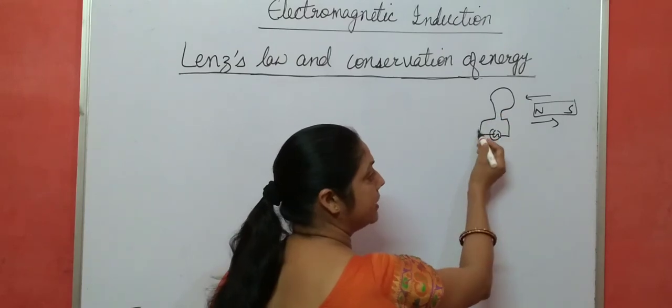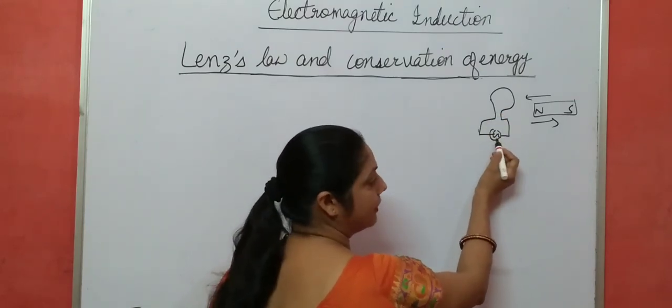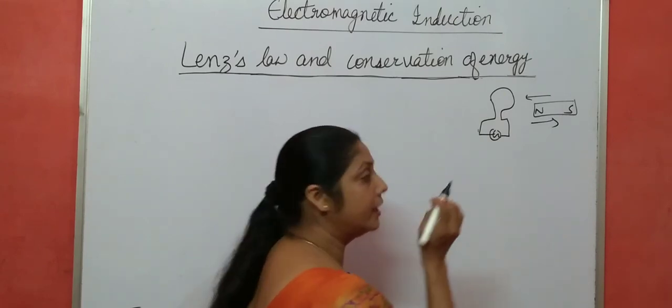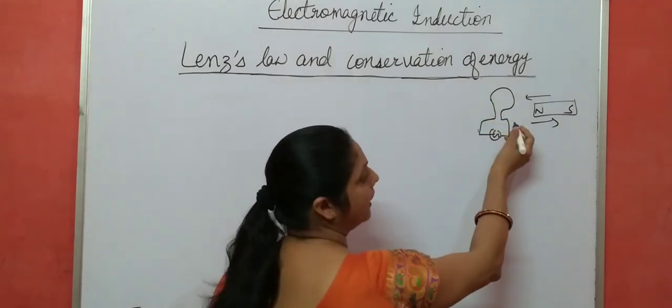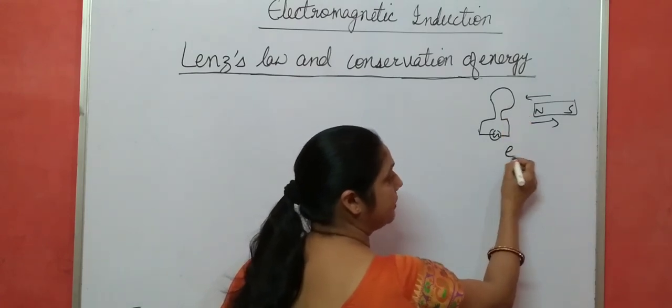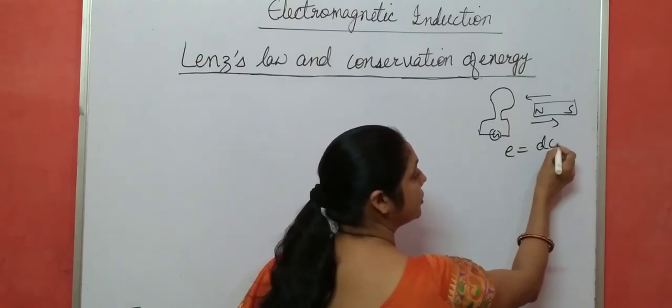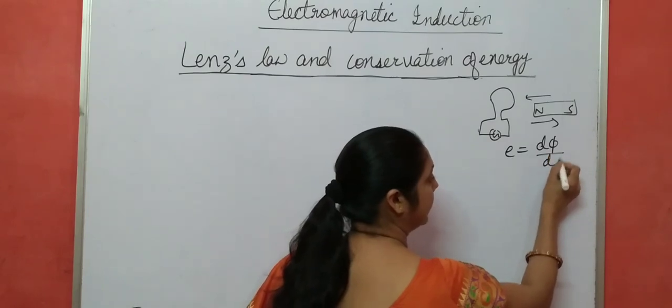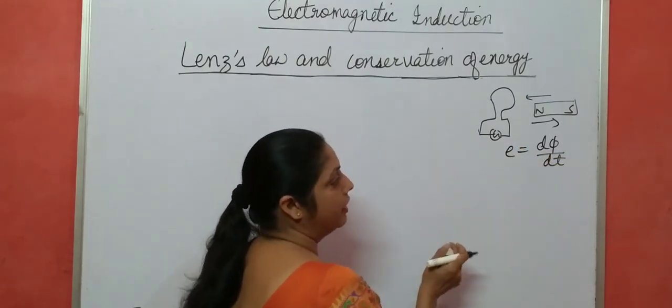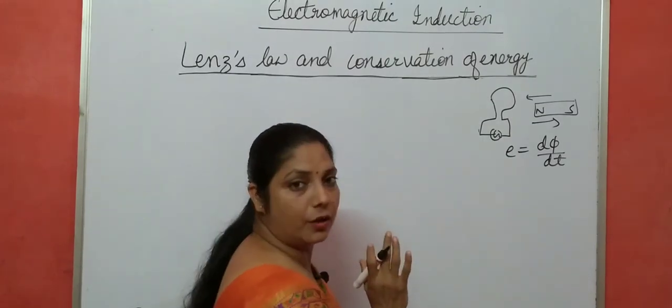If the coil is closed, the galvanometer shows some deflection. It means some induced current flows through the coil, and the magnitude of the induced EMF is given by the rate of change of magnetic flux. This is Faraday's law.